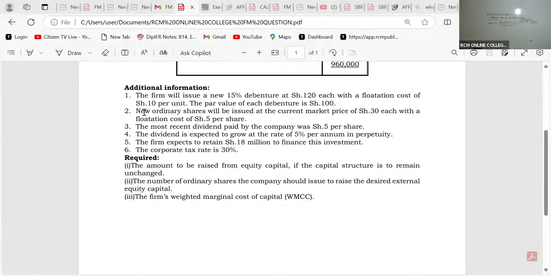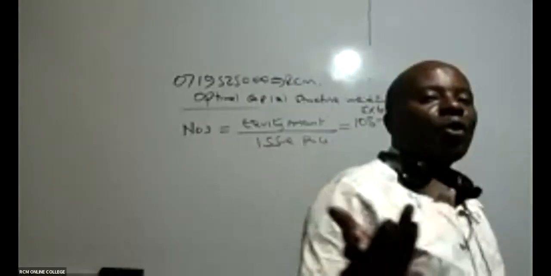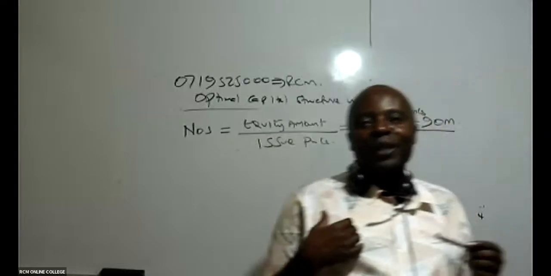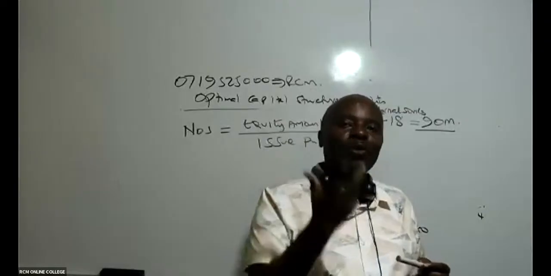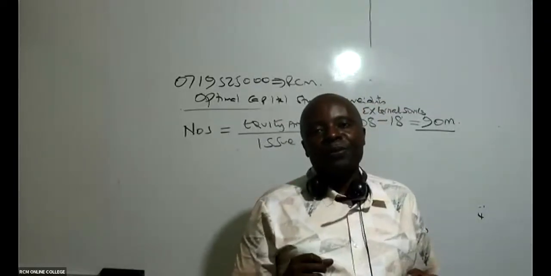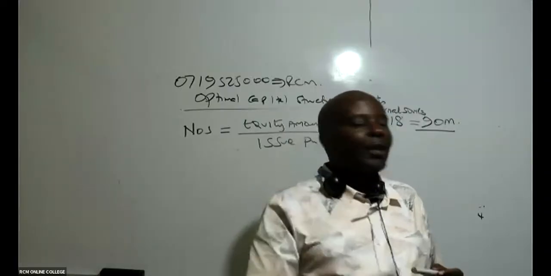New ordinary shares will be sold at the current market price of 30 each with a flotation cost of 5. So remember, it is not the whole 30 which will be hitting our accounts. Our issue price is always net of any flotation costs, net of any discounts.